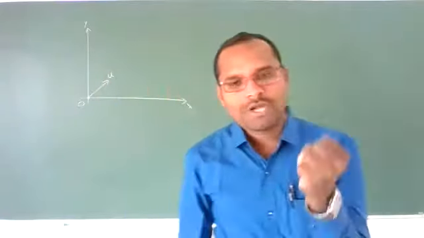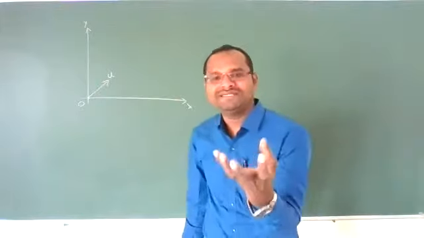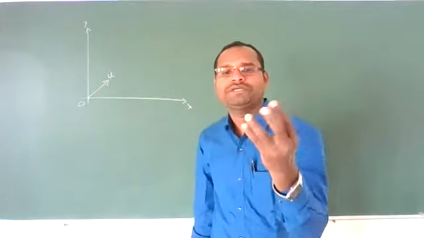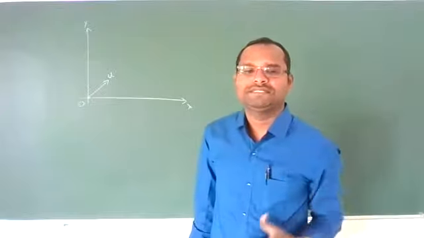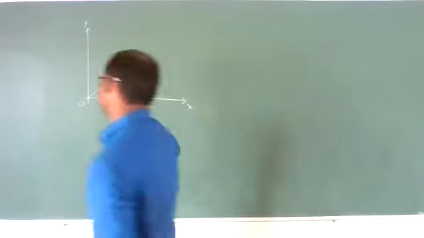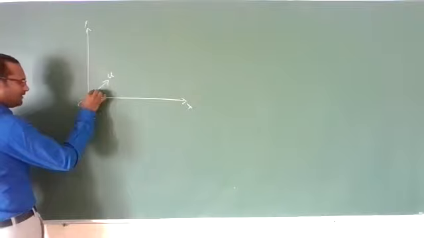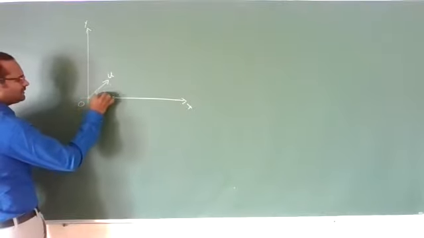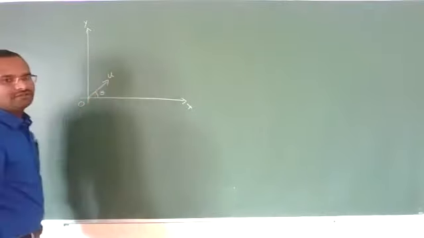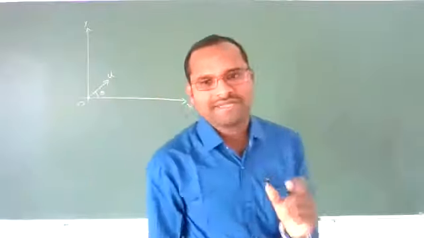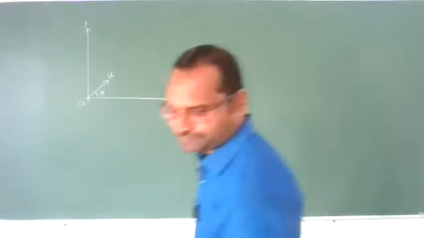I am throwing one object, a ball or anything, with some initial velocity u, and this object is making some angle theta with the horizontal.